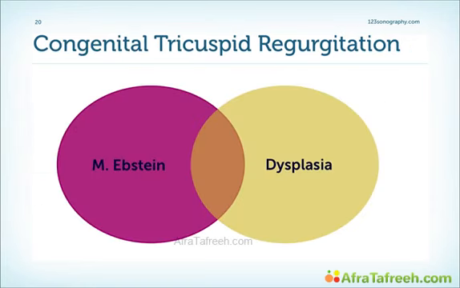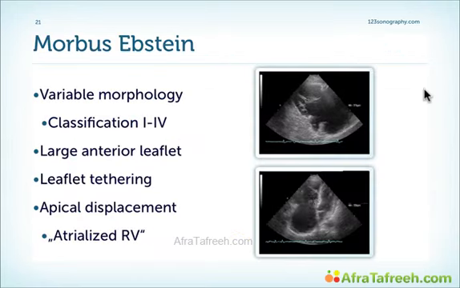I would now like to talk about congenital abnormalities of the tricuspid valve, which can lead to tricuspid regurgitation. In general, I'll be talking about morbus Epstein, but be aware that we also have dysplastic valves or dysplasia of the tricuspid valve, which can, to the extreme, also be an overlap to a morbus Epstein. Here we have a nice example of a patient with morbus Epstein.